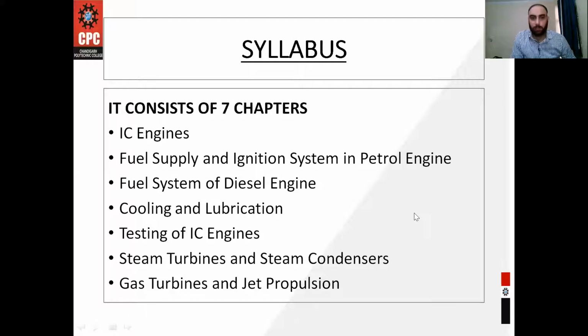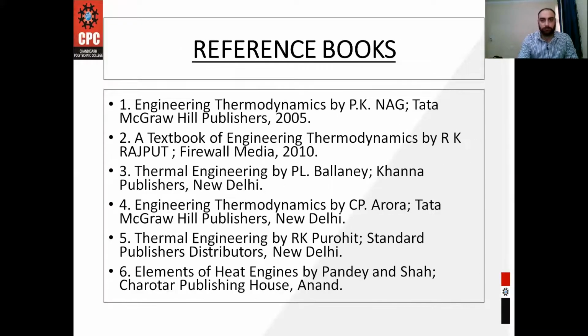In Thermodynamics 2, there are 7 chapters. First chapter is IC engine, then fuel supply and ignition system in petrol engine, fuel system of diesel engine, next is cooling and lubrication, then next is testing of IC engine, and next is steam turbine and steam condenser, and last one is gas turbine and jet propulsion. So let's start with IC engine.